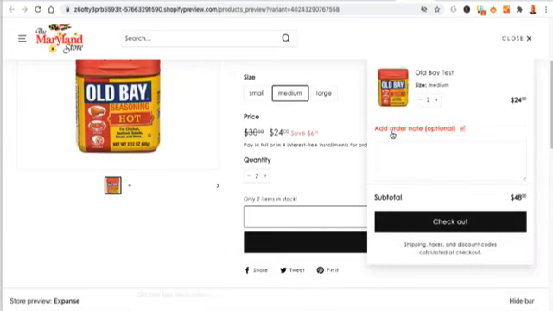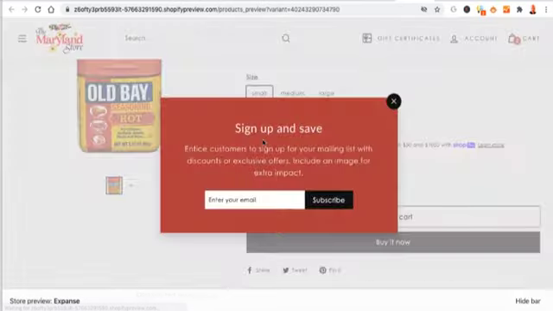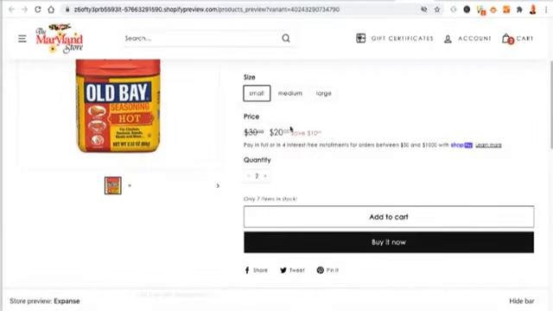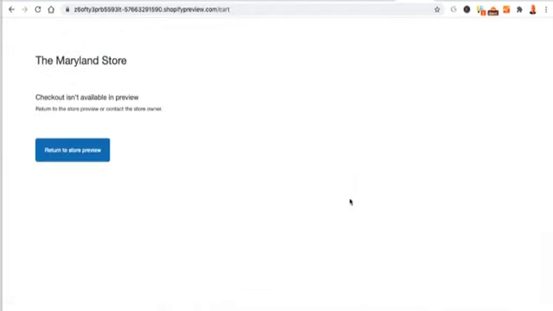And now here's the optional order note that I actually ended up making expanded. So please make my order, whatever. So they can close that. They can go back to shopping and add another one. There's that stupid pop-up. So I'll add 2 of those. So now I've got 2 of the small, 2 of the medium, and I'm ready to check out, so I'll just go through the checkout.